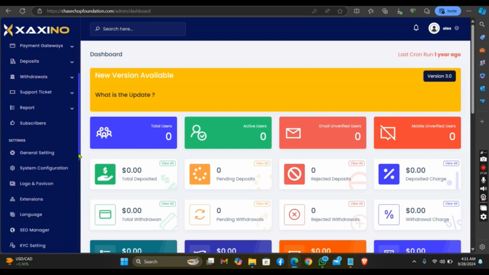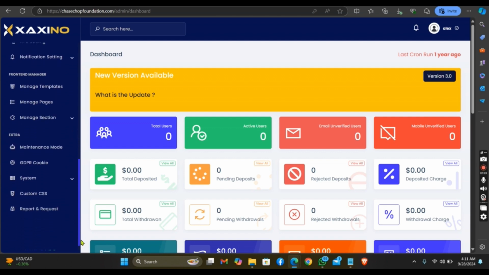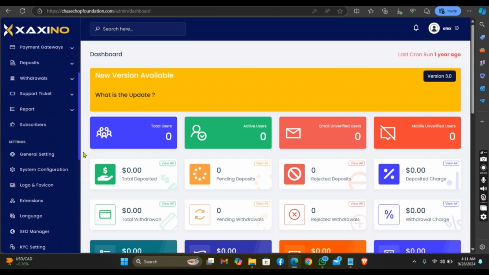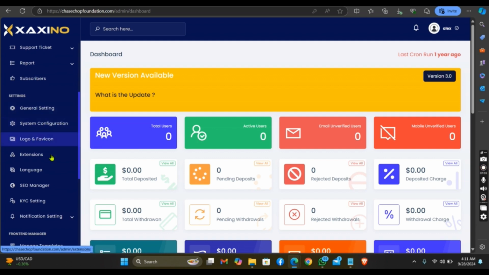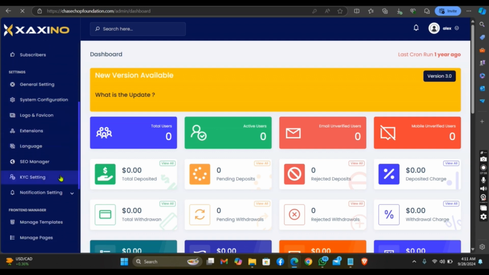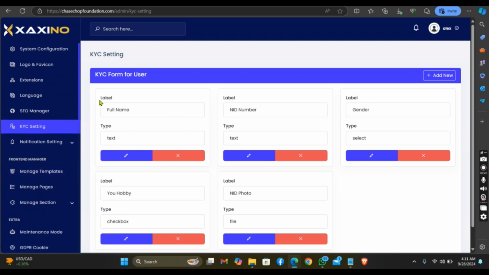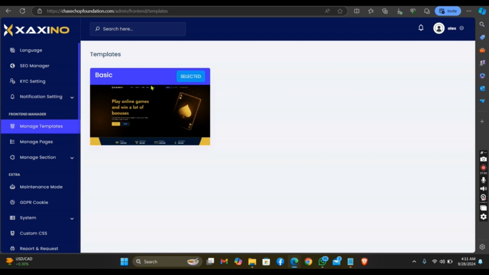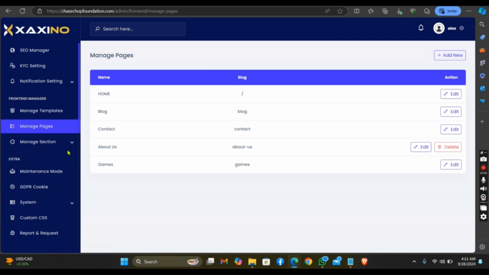These are the features. These are the features here. So as you can see, here is the KYC verification. For this management template, this is the only template that is available. So you can also set up your management page, about you, your gaming, contact, blog.